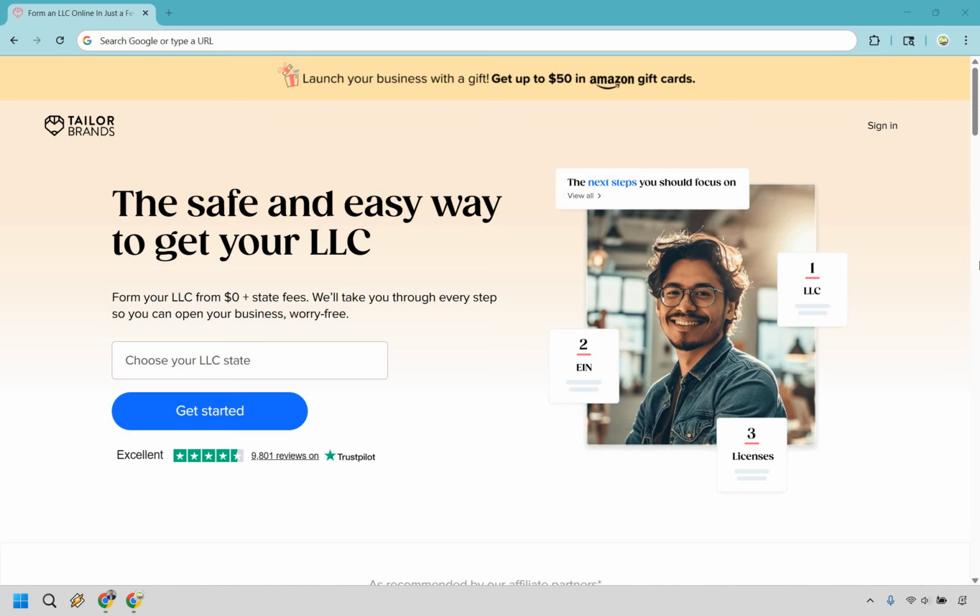We're going to be using Tailor Brands, and what's great about them is that you can form your LLC from $0, and of course you're just going to be paying state fees. Obviously there's going to be some upgrades, but that's going to be up to you. I'm going to walk you through the process and show you how you can actually get your EIN for free. So be sure to follow along, and let's get started right away.